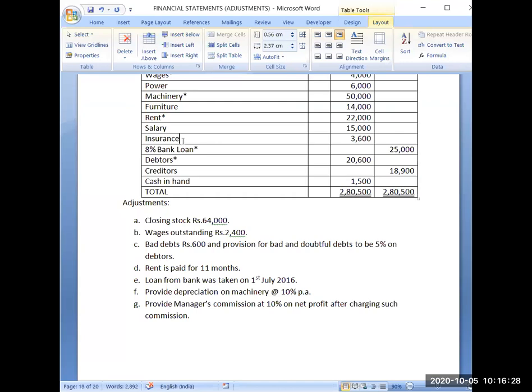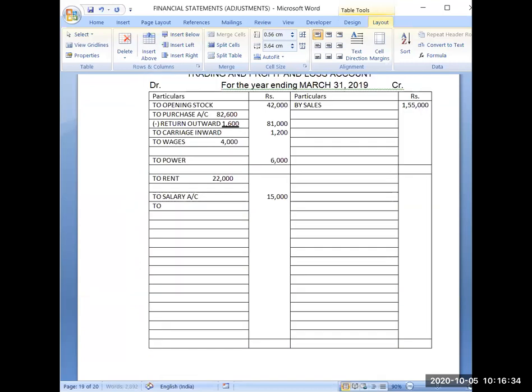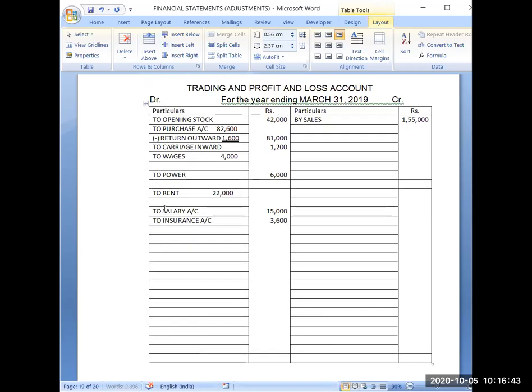Then insurance, again no adjustment is there for insurance. It is an indirect expense. I will be writing it directly in the outer column, to insurance account, 3,600.